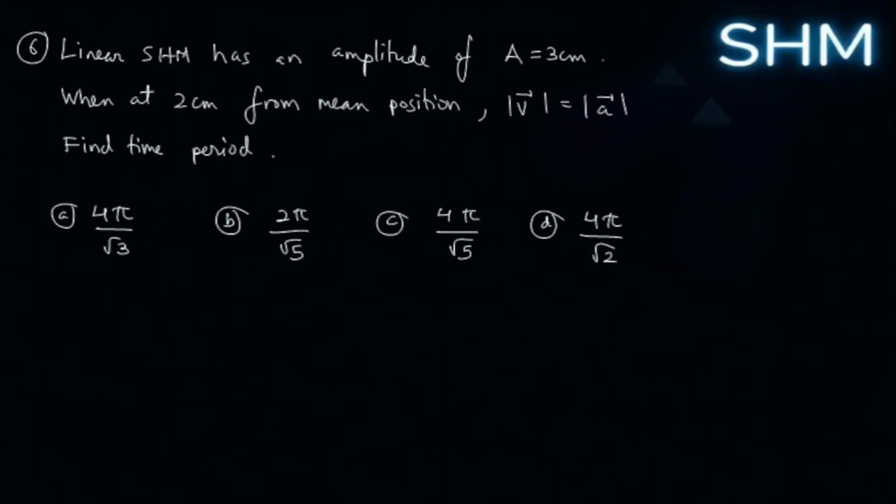Next question is, there is a linear SHM that we are discussing. The amplitude is 3 centimeters. When the bob is at 2 centimeters from mean position, velocity equals acceleration. Now find the time period. Okay, these are the options that have been given.